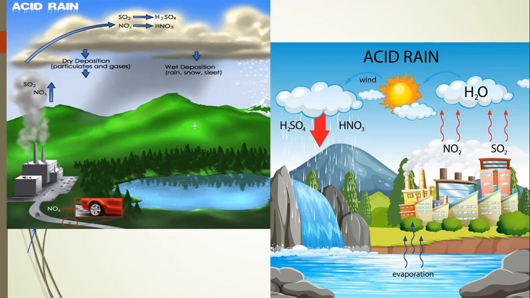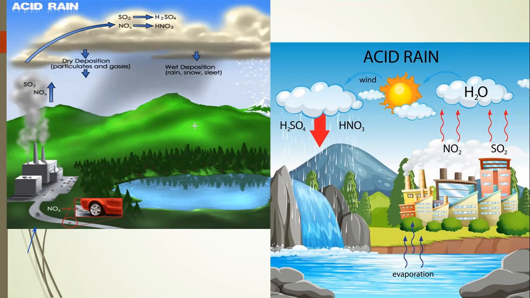Acid rain occurs from the burning of fossil fuel, or any burning of liquid, solid, or gaseous fuel. Fossil fuel has three types: liquid form, gaseous form, and solid form.